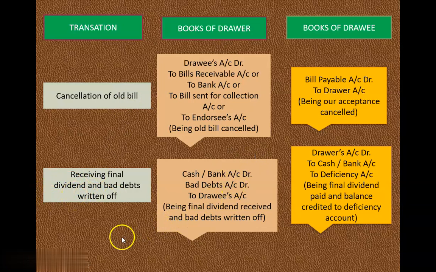Now students, till now we have discussed all the journal entries and all the cases related to them. We have done retirement of the bill of exchange, and the case when our drawee becomes insolvent, right? In the next class we are going to start with the sums. So please go through all the journal entries and learn them thoroughly, because until and unless you learn the journal entries, it is very difficult to solve the sums. Also go through how to calculate the due date, which I have explained to you, students. Thank you.